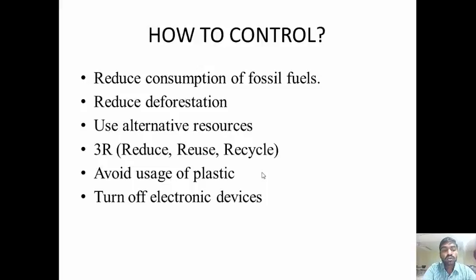If we don't control the global atmospheric level, one of the major issues is the rise in sea level. As per the researchers, if we don't control global warming, by 2050 there will be a rise in sea level of 20 feet. It leads to the immersion of coastal areas.